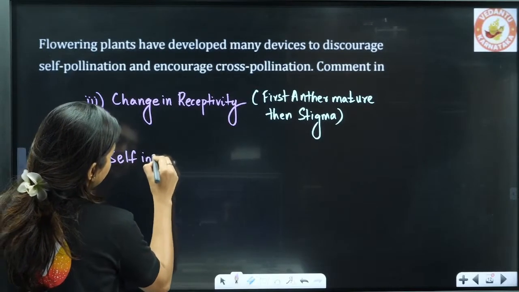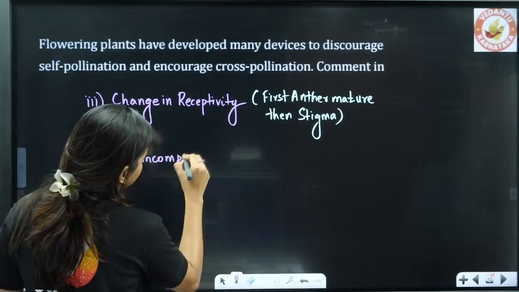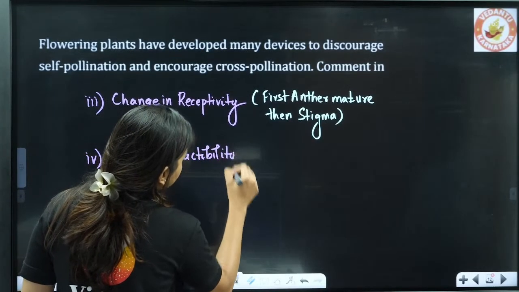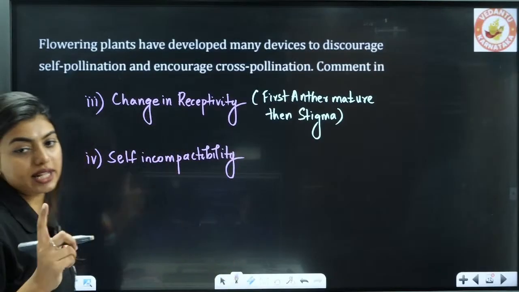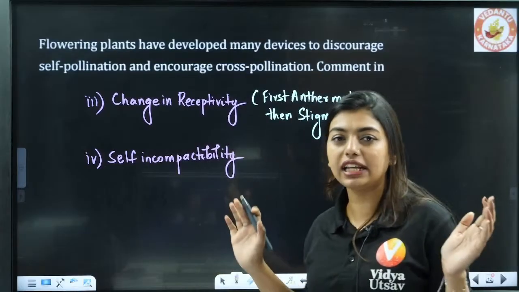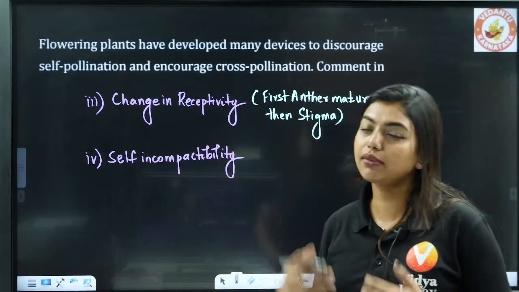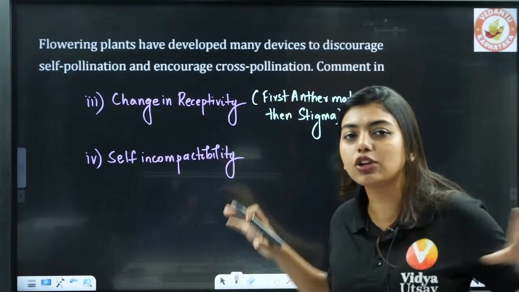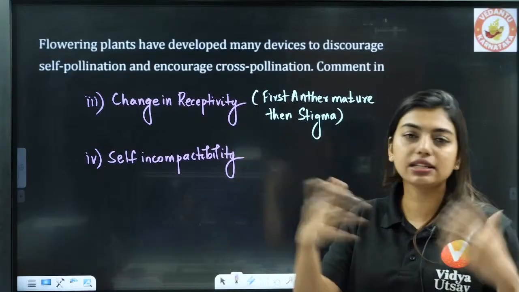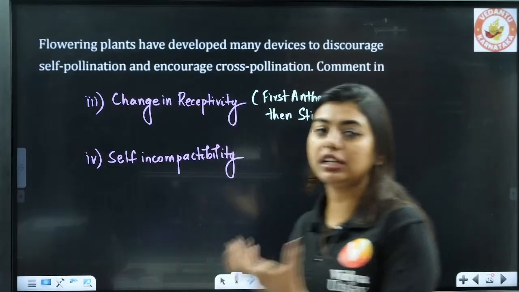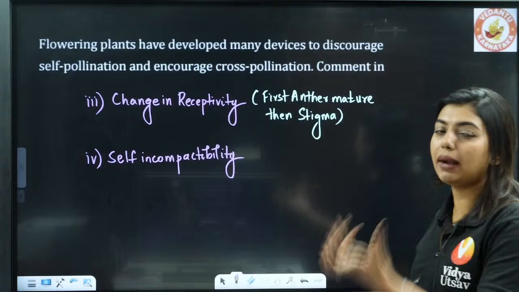Self incompatibility. That means what? That means rejecting the own pollen grains. Now let's say you are telling, I don't want to marry anyone inside my family. I want someone who is outside the family. So you have rejected everyone inside your house, like let's say cousins or whatever. In the same way, self incompatibility means trying to be incompatible with the own pollen grains.